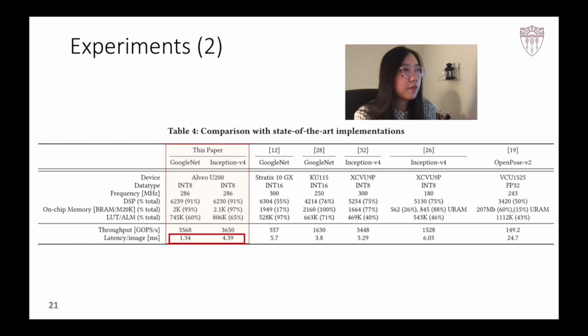This table compares the performance of our design produced by DYNAMAP with existing works accelerating the same networks or similar networks. We achieve 286 MHz frequency for both GoogleNet and Inception v4. GoogleNet acceleration using DYNAMAP significantly outperforms [12] and [28] in terms of both latency and throughput. This is partly due to the advantage of DYNAMAP's optimizations on data flow and algorithm switching, and partly due to the lower precision adopted, enabling more processing elements.